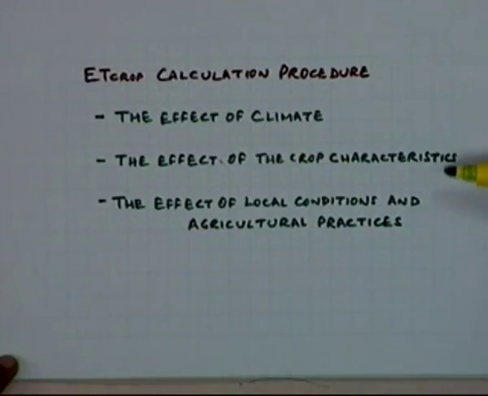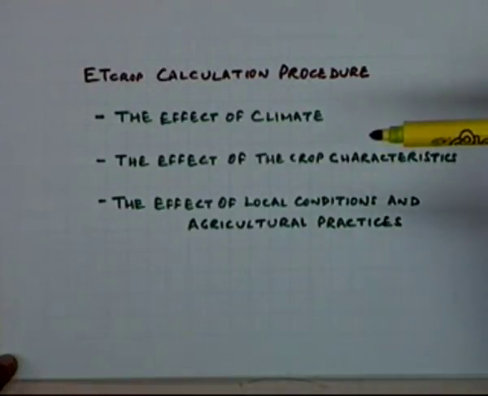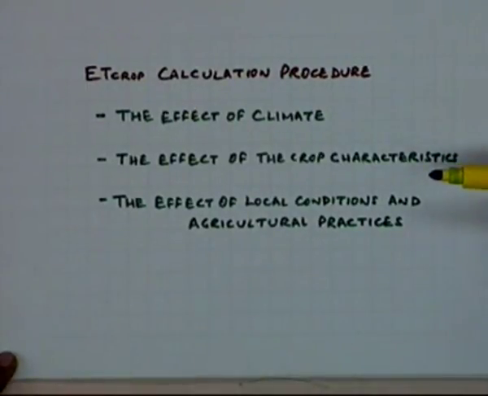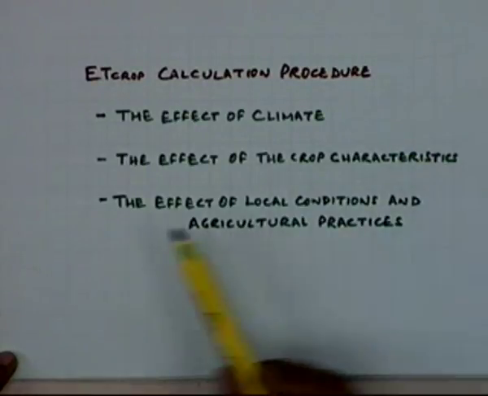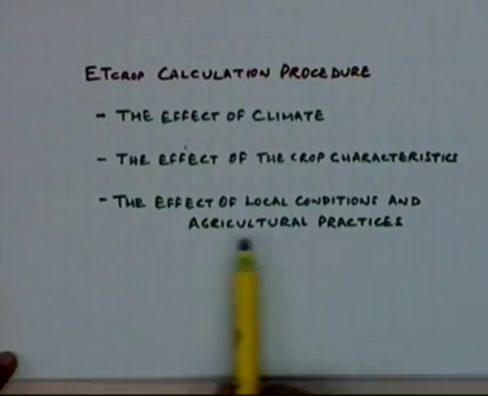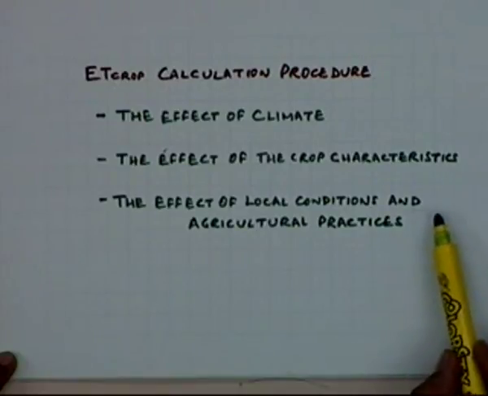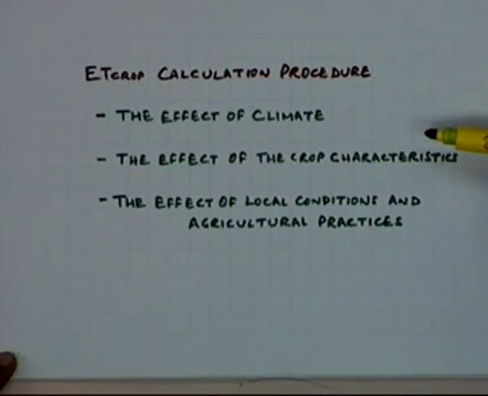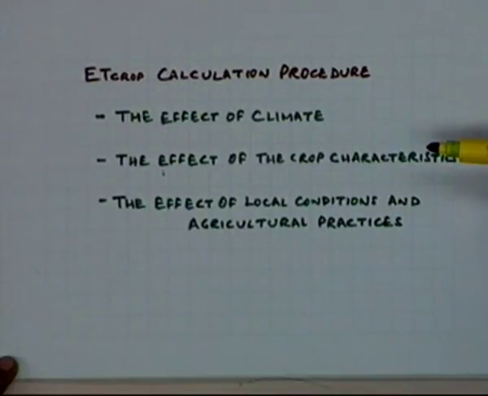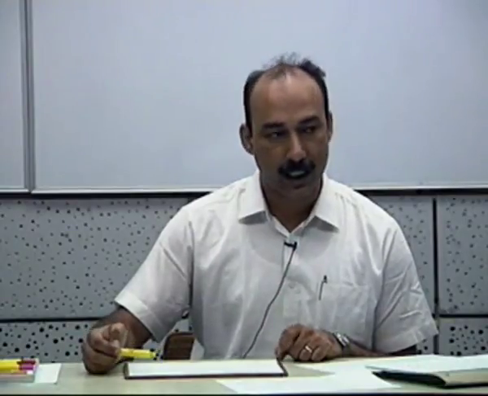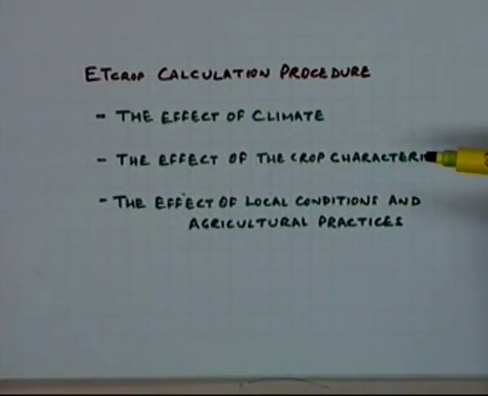It was very difficult to delineate these two effects. So FAO recommended a procedure in which you can delineate these two major effects, and the third effect, local conditions and agricultural practices, can be taken care of. This is not a very major thing, but the first two are the major influencing factors. If we can delineate these two, then the problem can be simplified.